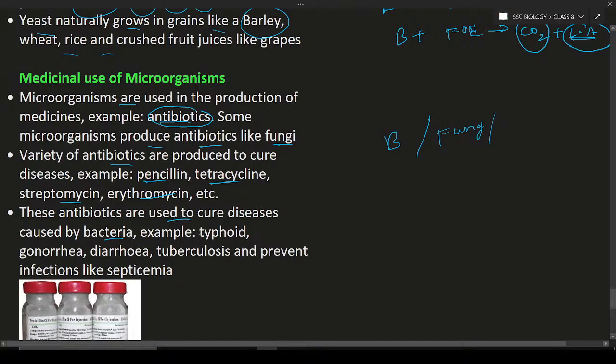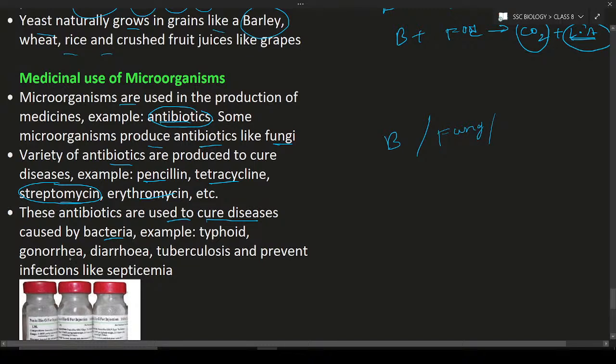So there are many types of microorganisms. Just now we have discussed harmful microorganisms. Harmful microorganisms are going to cause diseases. So to cure these diseases, we are using these antibiotics. So how are these antibiotics produced? These antibiotics are also produced by some kind of microorganisms.